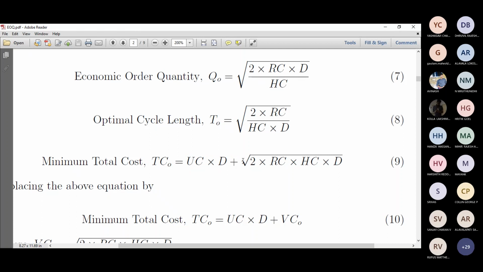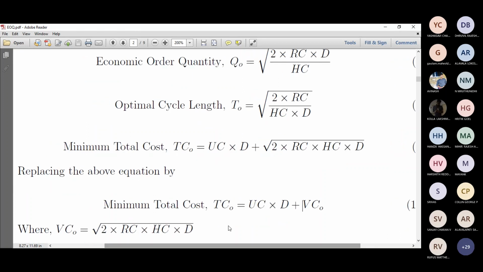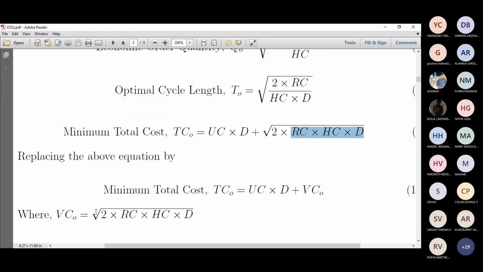And generally, we will be replacing this term by a factor called VC naught, which is the variable cost. So the total cost equals unit cost multiplied by demand plus the varying cost or VC naught, which is nothing but root of 2 into RC into HC into D. So that's what basically is given.